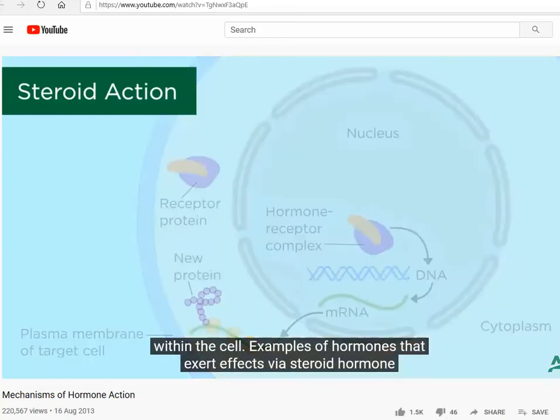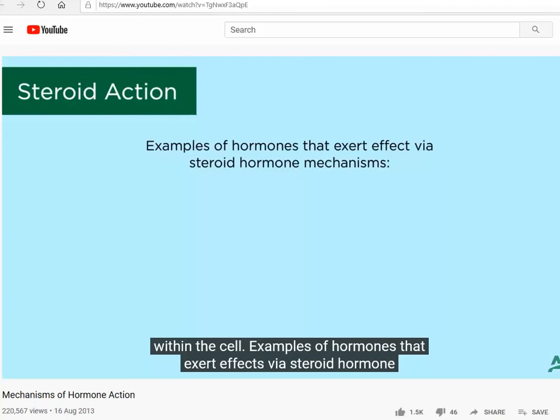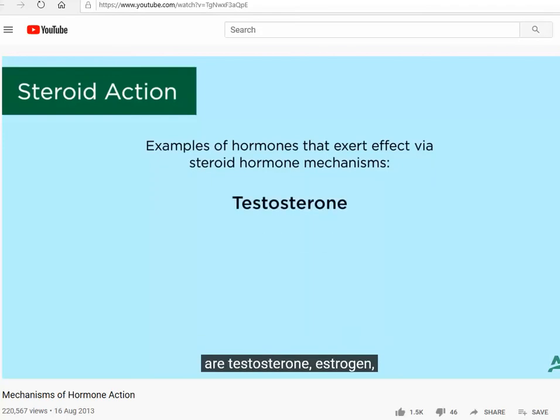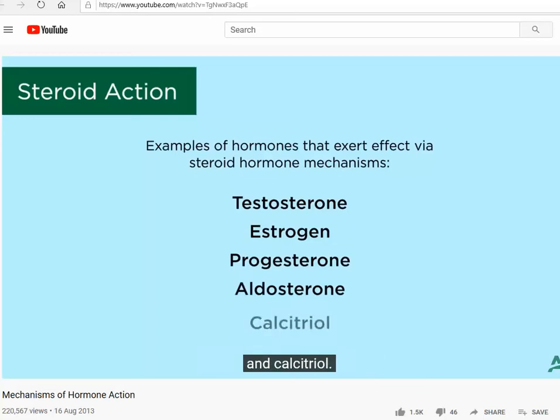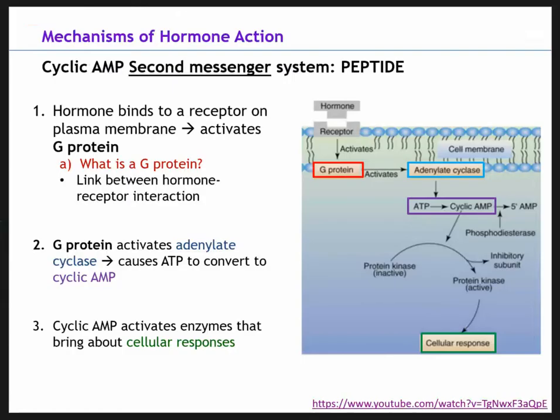Examples of hormones that exert effects via steroid hormone mechanisms are testosterone, estrogen, progesterone, aldosterone, and calcitriol. All right, so I hope that helped explain each of these actions a little bit better.